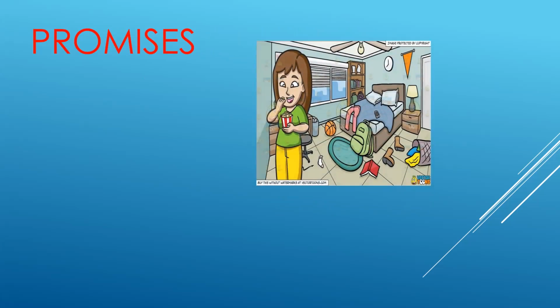The third usage that we use will in the future is promises. Look at this girl's room. Does it remind you of someone? Okay. Here, her mom tells her, did you tidy your room, Sarah? Sarah said, sorry, mom, but I promise I will tidy it when I come back. So if you promise someone to do something, use will. So the first one is a quick decision, or promises, and also we have prediction not based on evidence.